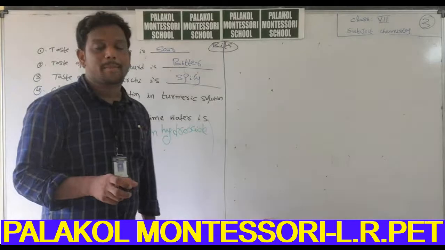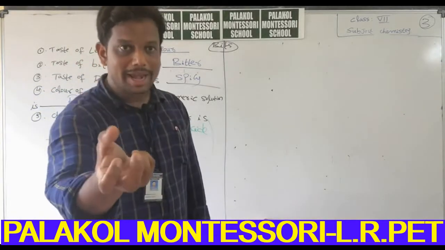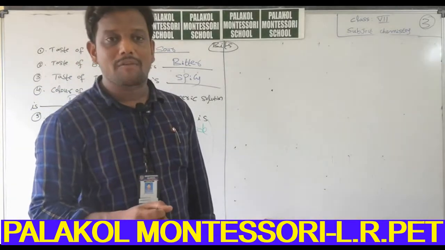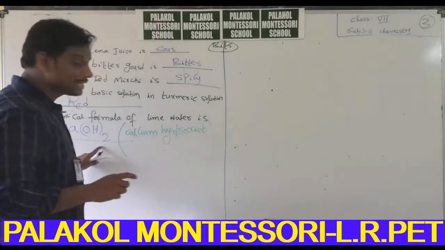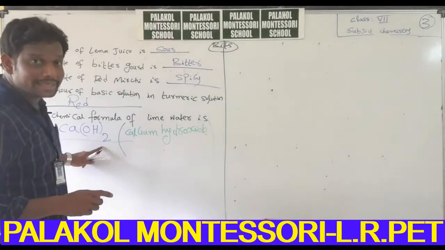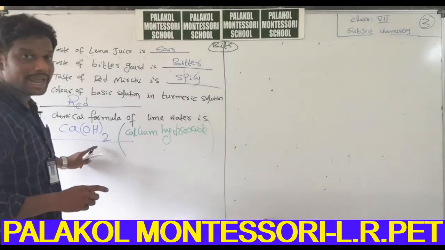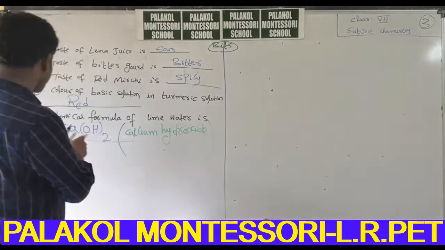The chemical name of lime water is calcium hydroxide. What is the chemical formula of lime water? Calcium hydroxide means Ca(OH)2.